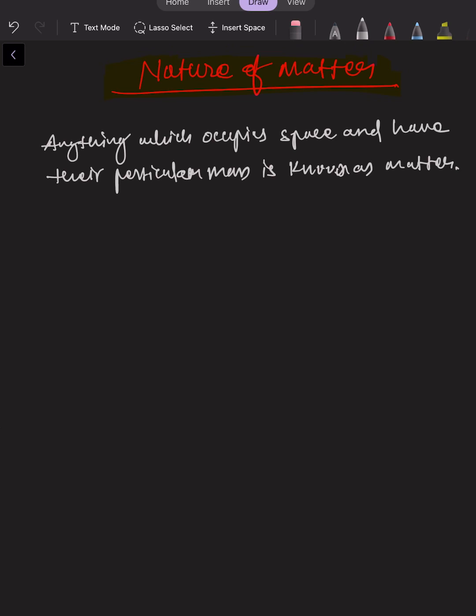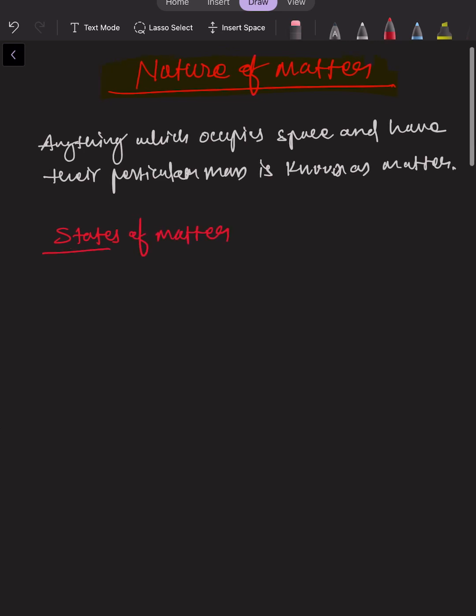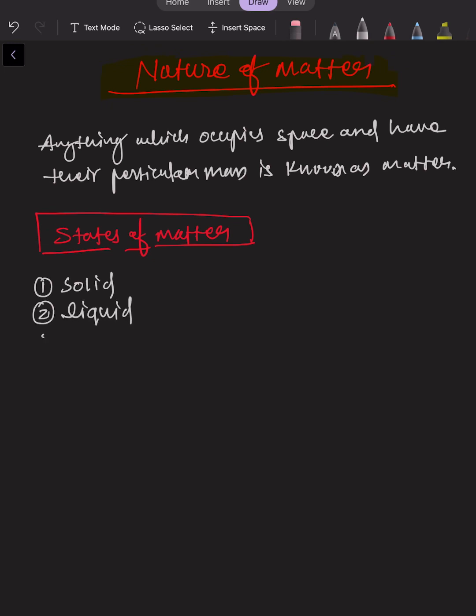So now we are going to learn about states of matter. As we are all familiar, matter can be present in the form of solid, liquid, and third, gaseous molecules, right? So we have to see some of the properties shown by these states of matter.